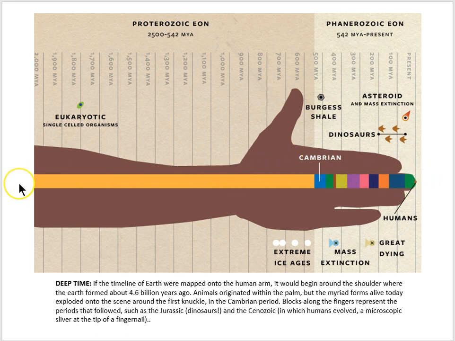Well, imagine then at the shoulder, as you extend your arm, the shoulder would be the time when the Earth first formed, 4.5 billion years ago. And as you extend your arm, then the tip of the finger would be the current time right now, present day. Well, the 500 million year story of vertebrates would be the length of from the knuckle here out to the fingertip.